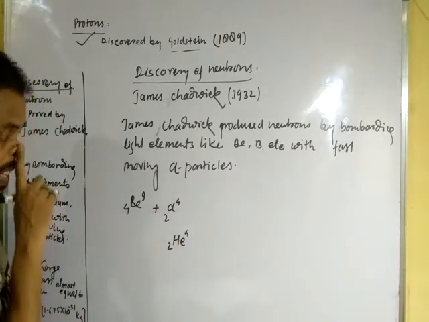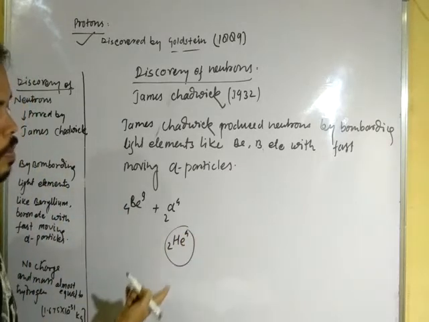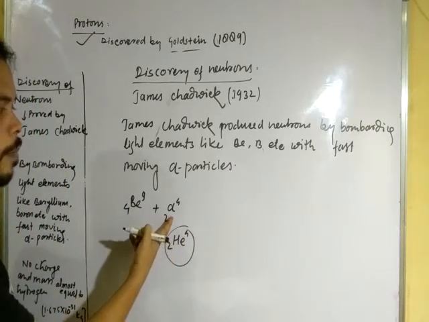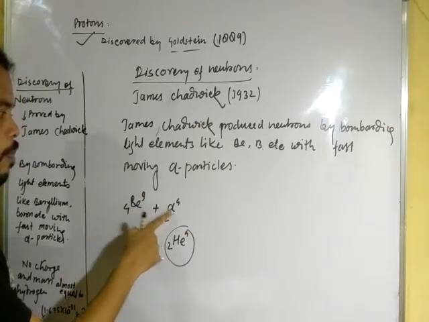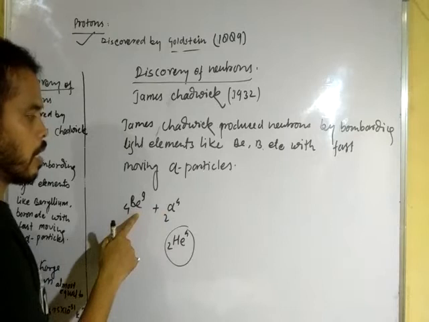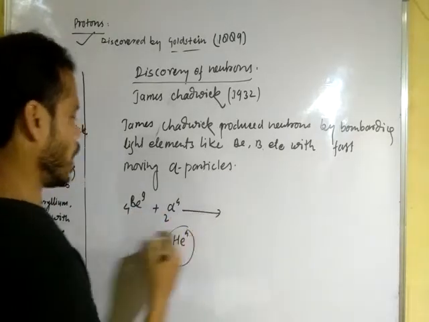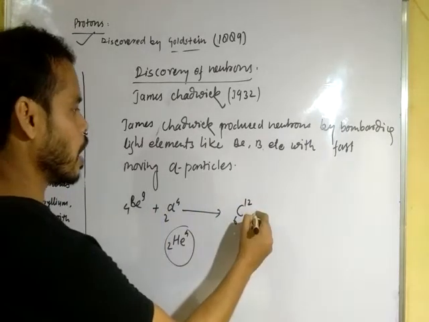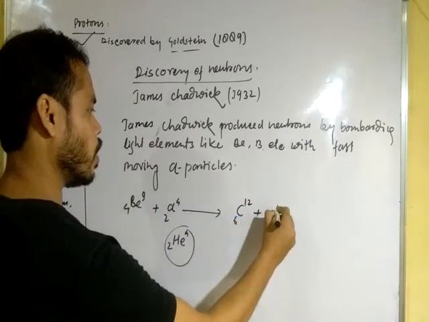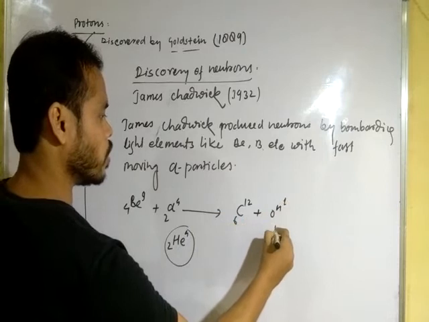So the nucleus of helium is known as alpha particle, and after bombarding the alpha particle on the light element beryllium, we get an isotope of carbon and plus 0 and 1. This is a neutron.